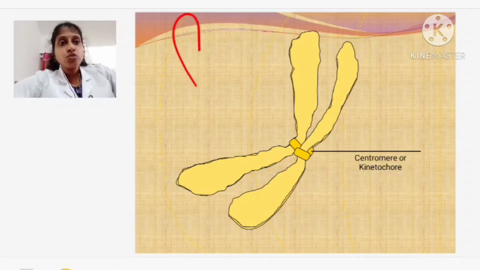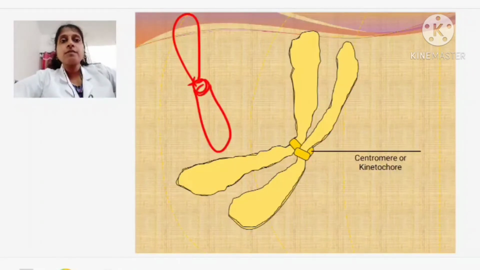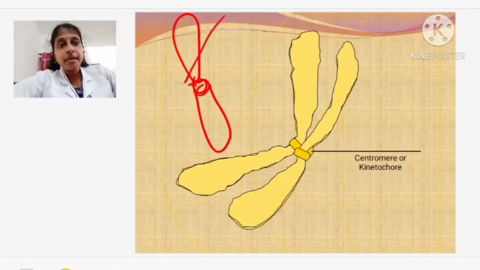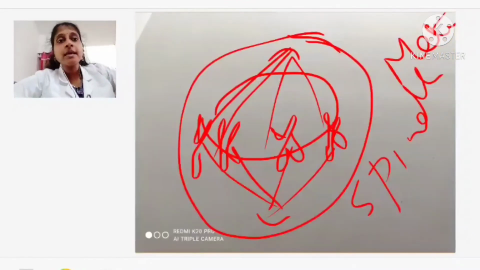So each chromosome, when you are seeing, at the center there is a region called as what? The centromere, where the chromatids are attached. So you can find this is the region where the chromosomes are attached to. We call them as the centromere region. There the spindles are coming and attaching. Who is coming and attaching? The spindle fibers are coming and attaching.